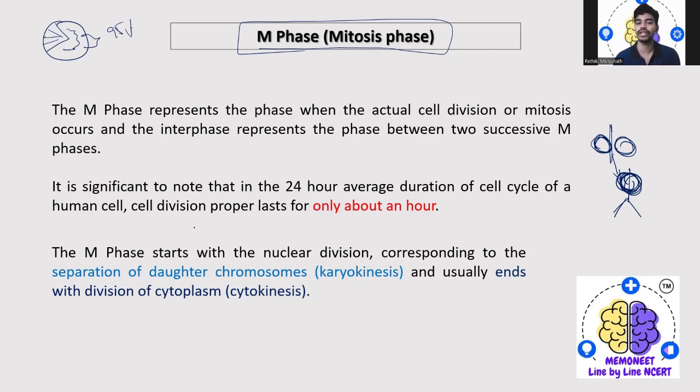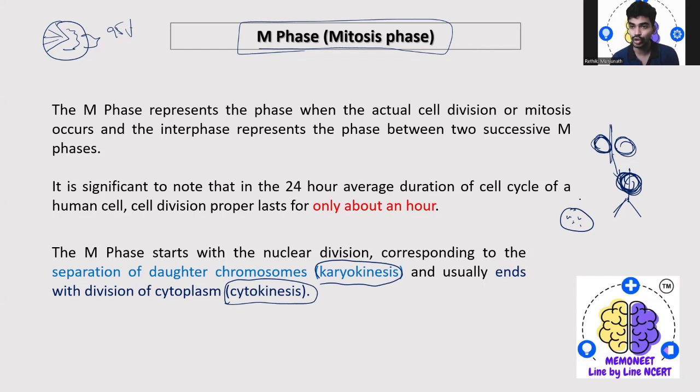The M phase starts with the nuclear division corresponding to the separation of the daughter chromosomes, which is actually called karyokinesis. So your two important keynotes will come, one is karyokinesis and another one is cytokinesis. So I don't want you guys to get confused in these specific terms. So karyokinesis is nothing but the separation of daughter chromosomes. So inside the cells, chromosomes are present, and the separation of daughter chromosomes will occur at one specific stage of the mitosis.